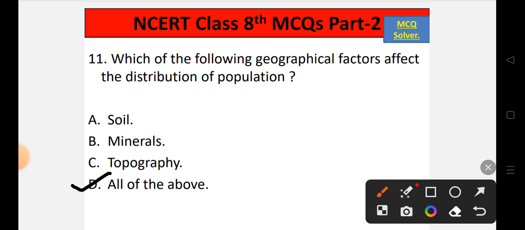So this is the last question of this NCERT class 8th MCQ, and we have completed NCERT class 8th MCQs, and this is the last video of this NCERT class 8th book.